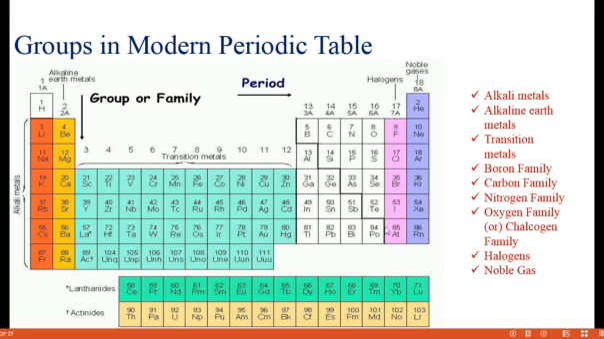So these are the groups present in the modern periodic table. The first is the alkali metals, the second is the alkaline earth metals, groups 3 to 12 are the transition metals, the 13th group is the boron family, the 14th is the carbon family, the 15th is nitrogen, the 16th is the oxygen family, the 17th is the halogens, and the 18th group is the noble gases or inert gases. Next, we will discuss one by one the classification of elements into blocks.